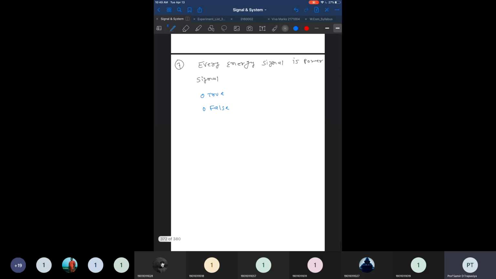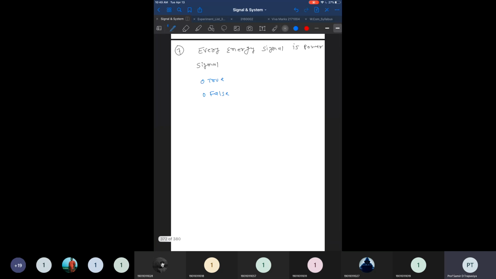Now the next example is based on the theory of energy and power signals, where it says every energy signal is a power signal. That is actually false, because the energy can be defined as the integral from minus infinity to infinity of g of t whole square dt, and power can be defined as limit T approaches infinity of 1 by T times the integral from minus infinity to infinity of g of t all square dt.